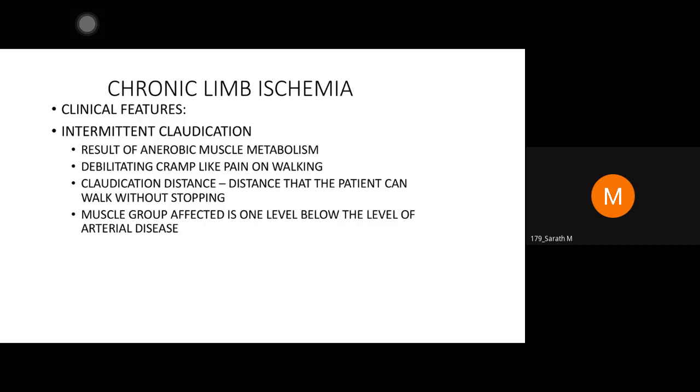It's very important. You will be asked questions about claudication, claudication distance, claudication pain, what level pain, which level of artery involved. All this will be asked to you. So you should be in a position to answer because I have taken a class for you.